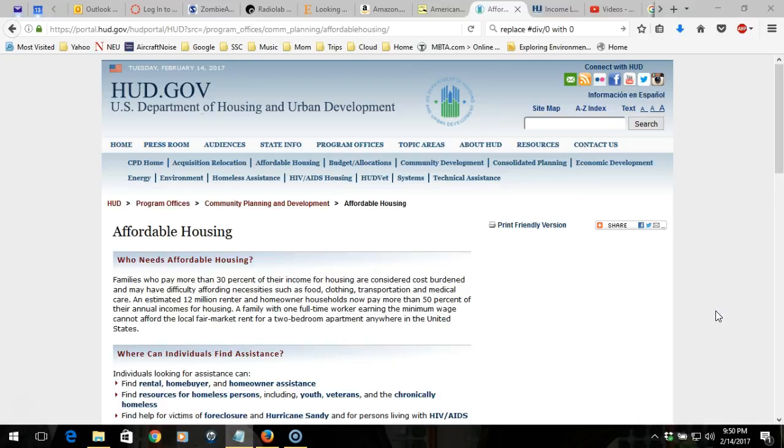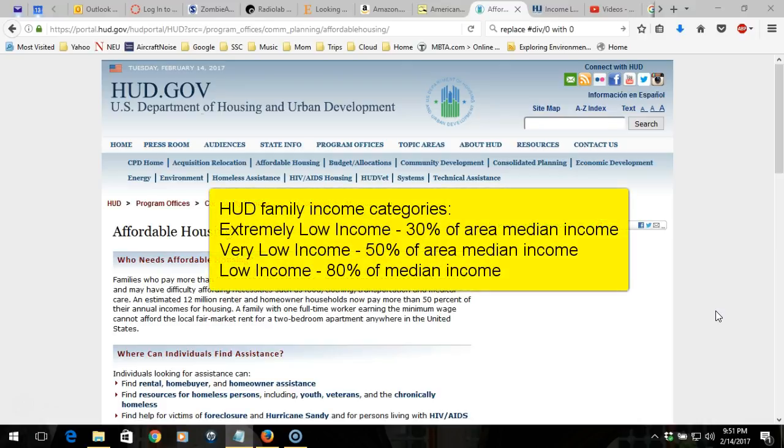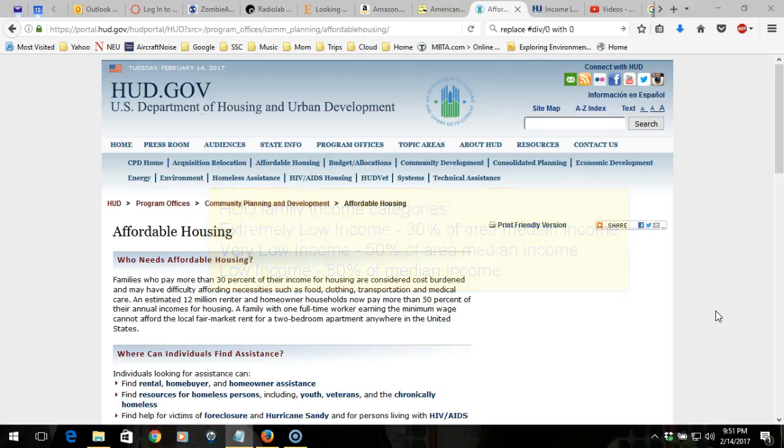Under guidelines set up by the Federal Department of Housing and Urban Development, or HUD, families with incomes at 30% or less than the area median income are considered extremely low income. Those below 50% are considered very low income, while those below 80% of median are considered low income. HUD adjusts the median family income each year for inflation and family size.